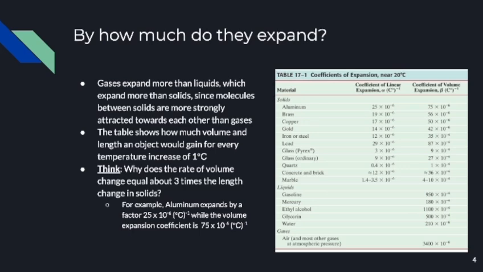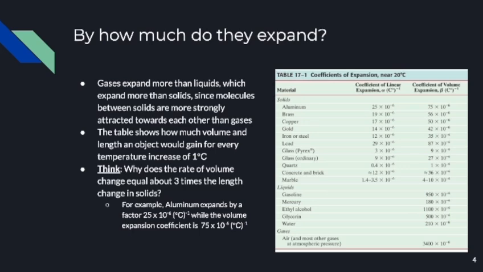Think about it. Why does the rate of volume change equal around 3 times the rate of length change in solids? For example, aluminum expands by a factor of 25 per million per degree Celsius, while the volume expansion coefficient for aluminum is 75 per million per degree Celsius. We call the coefficient of linear expansion, or how much length it gains, alpha. And we call the coefficient of volume expansion beta.